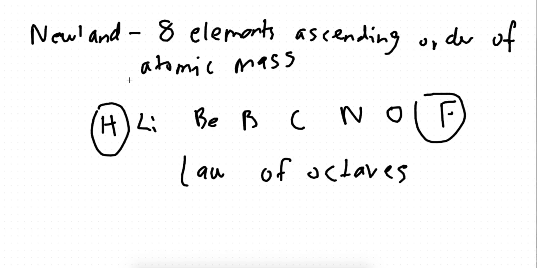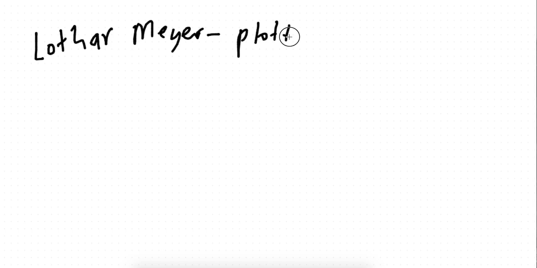Now the fourth guy, Lothar Meyer. Lothar Meyer's work was really, in my opinion, not that big of a deal, but some people think that it's awesome. So all we have to do is understand, or just what I did was I just memorized this, guys, honestly. So what he did was he plotted a graph of atomic volume versus atomic mass.